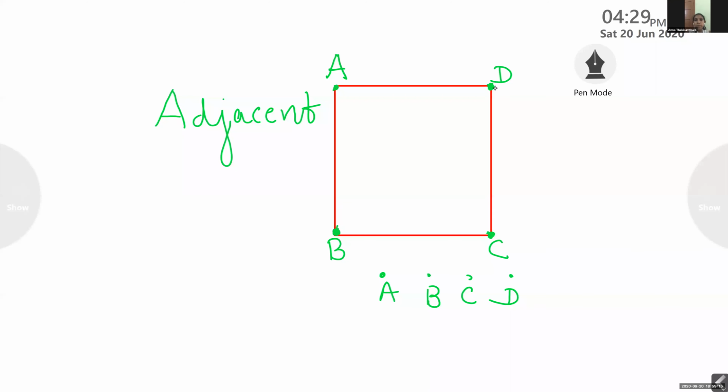D and B. And C does not have a connection with A. It is far away, so it is known as opposite vertex. When you draw a line from here, you can clearly see it is opposite.